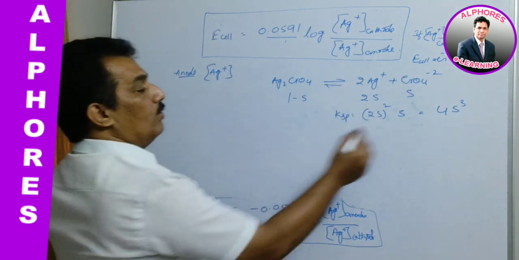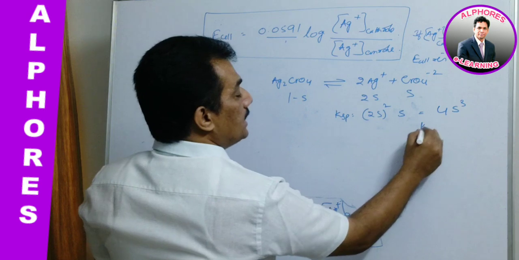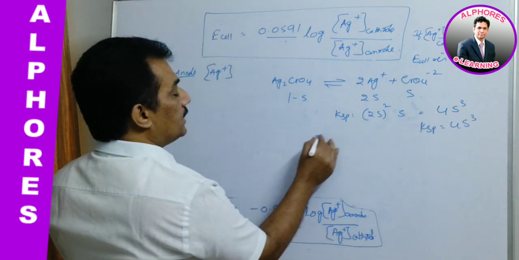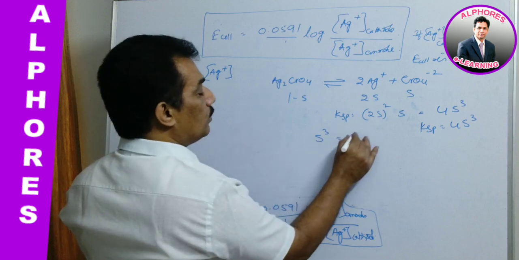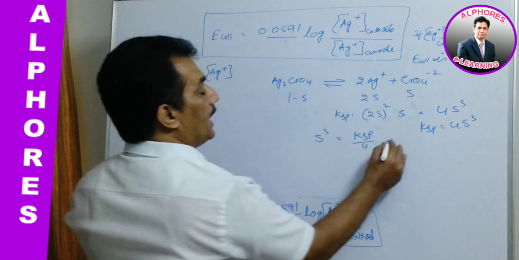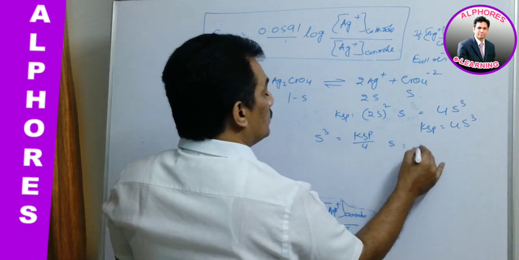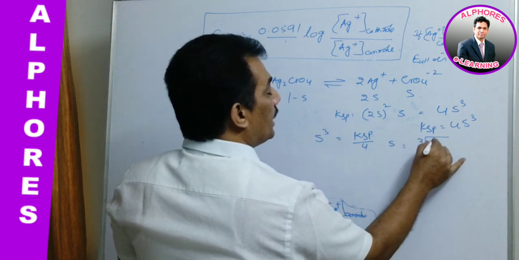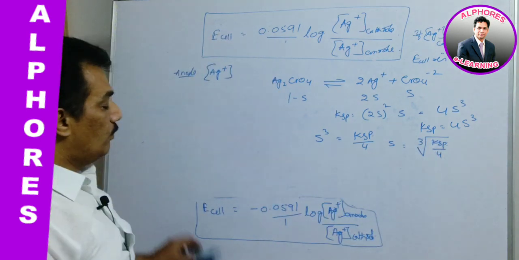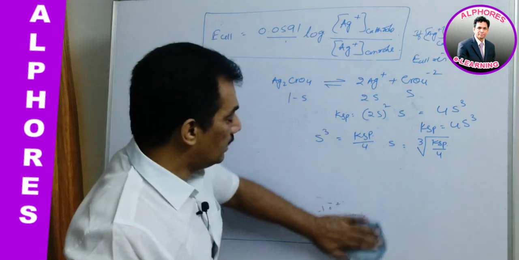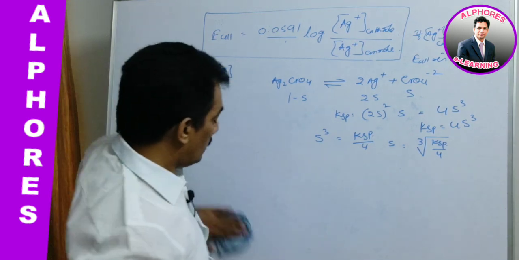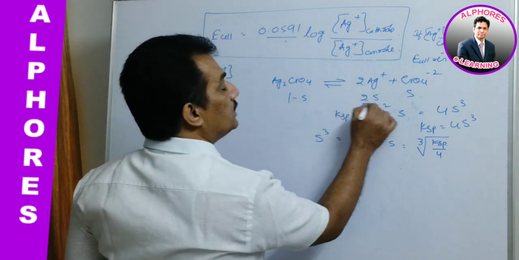Is it not? And now from this, when Ksp is equal to 4S cube, how can we get this S? S cube is equal to Ksp by 4, and S is equal to cube root of Ksp by 4. And once we get that S, the Ag plus concentration from this sparingly soluble salt is 2S.